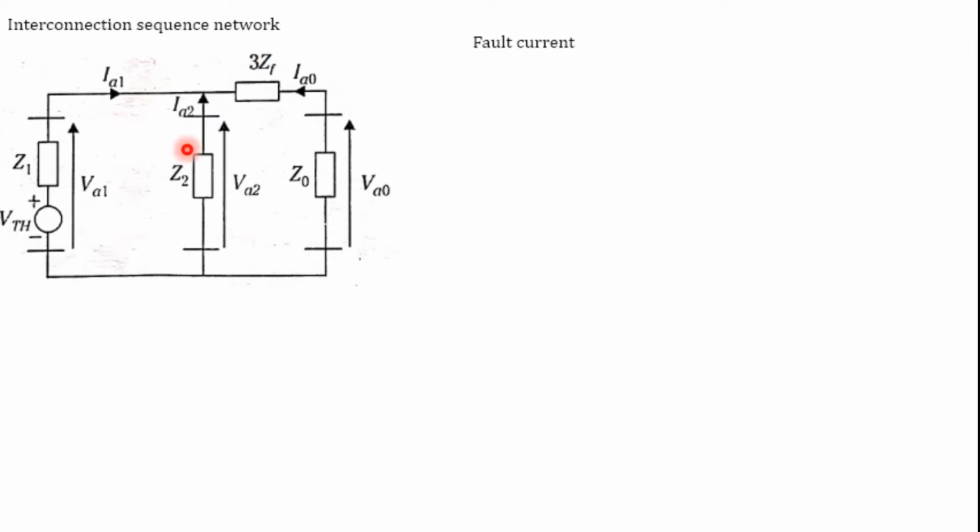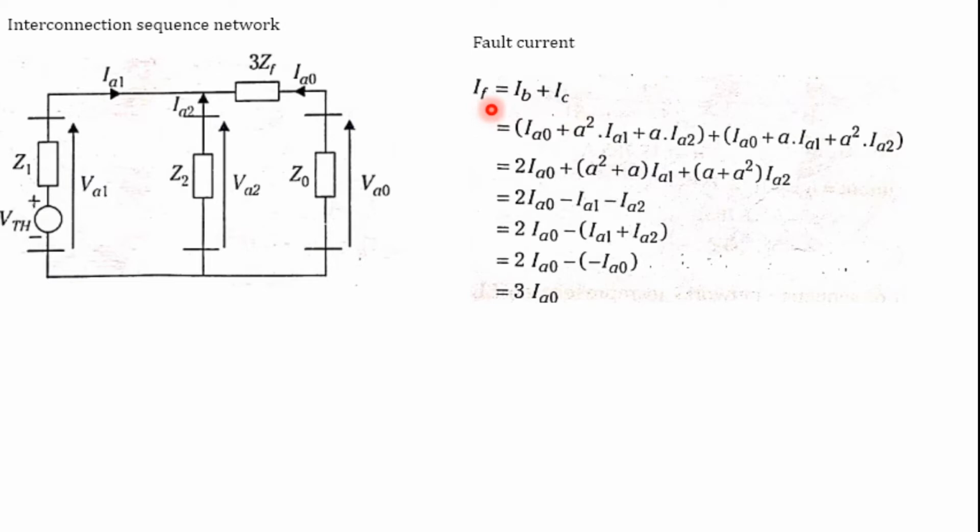We are not writing the sequence values once again, so directly calculate the fault current. IF is equal to IB plus IC. IB is IA0 plus A square IA1 plus A into IA2, and IC is IA0 plus A into IA1 plus A square into IA2.